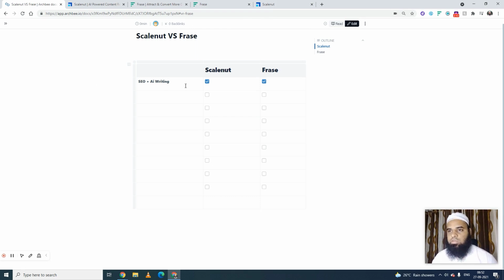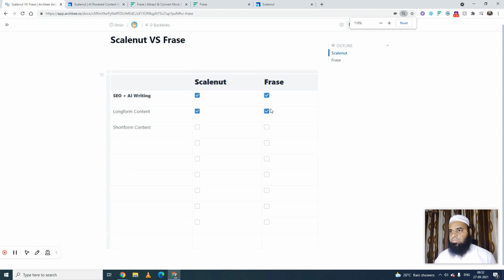So both are SEO and AI writing tools, and we have long form content in both, that is Scalenut and Phrase. But in short form content, only Scalenut has it.